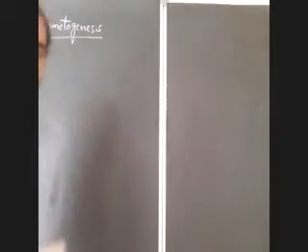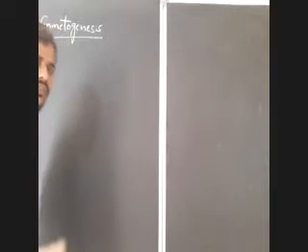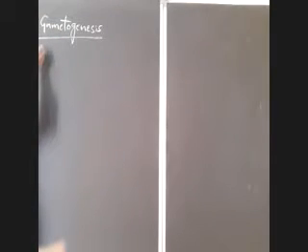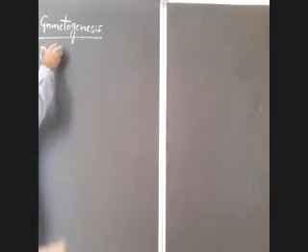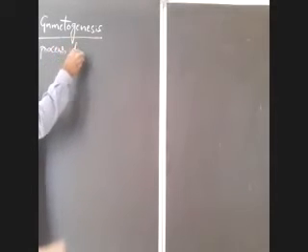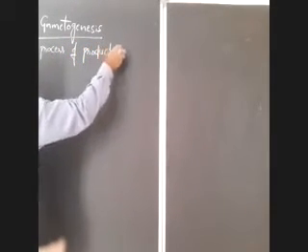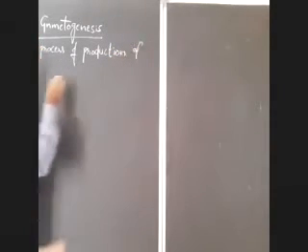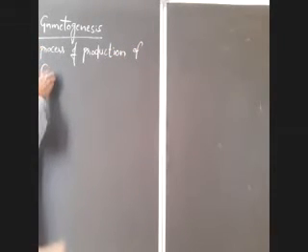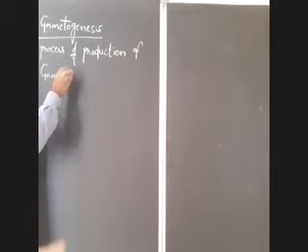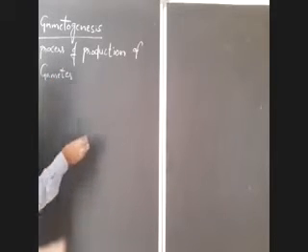What is gametogenesis? It is the process of production of gametes. From where are these gametes produced? Which organs produce the gametes?